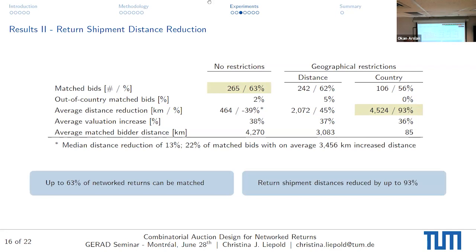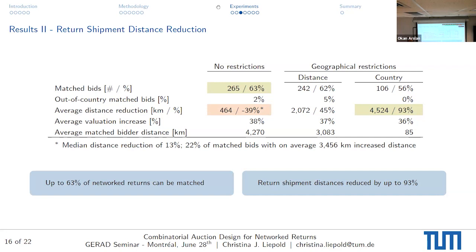So we can match up to 63%, and we can reduce the shipment distance by up to 93%. However, here in the no restrictions case, we have a bit of a weird behavior. So since we're looking at the average distance reduction, the negative value means that on average, we increase our return distance, which is not what we want to do because we want to reduce environmental externalities.